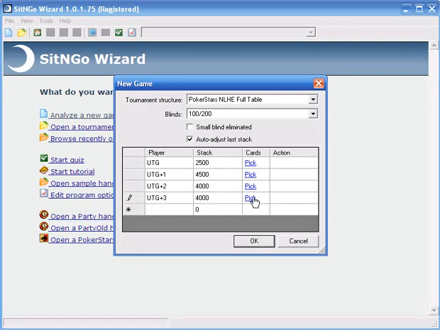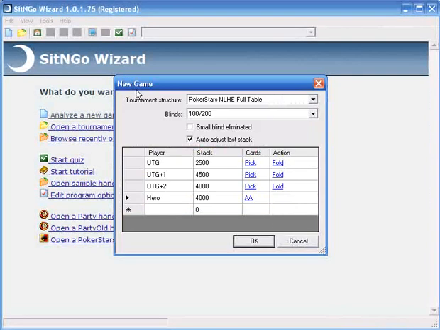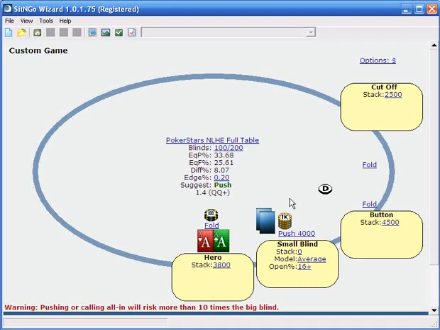And to show what we do as the big blind again, we're going to just pick big blind cards, pick pocket aces. Again, that will give us an easy decision. And the reason it's giving an error message, we have to tell them that this guy's shoving on us. Now, if we have aces here, we're correct to call, obviously, and we're making a significant amount. We're making close to $80 on this call.